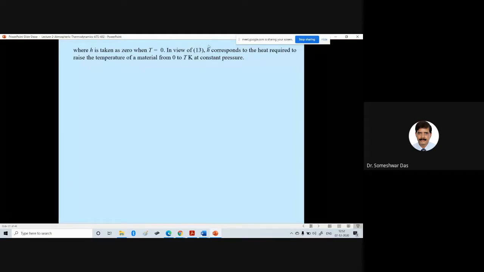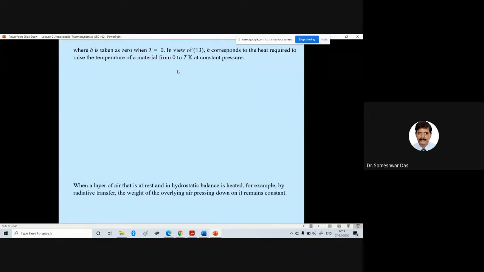So enthalpy is the heat required to raise the temperature of a material from 0 to T Kelvin at constant pressure. This is the physical interpretation, or definition, of the enthalpy.